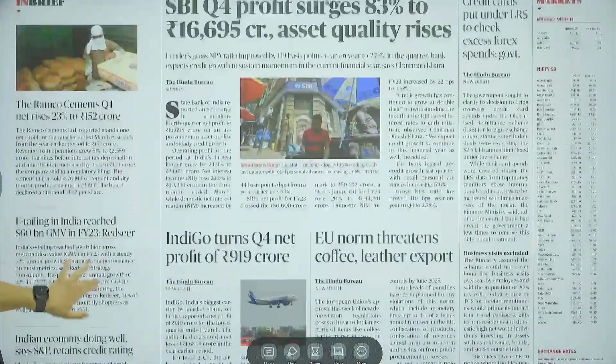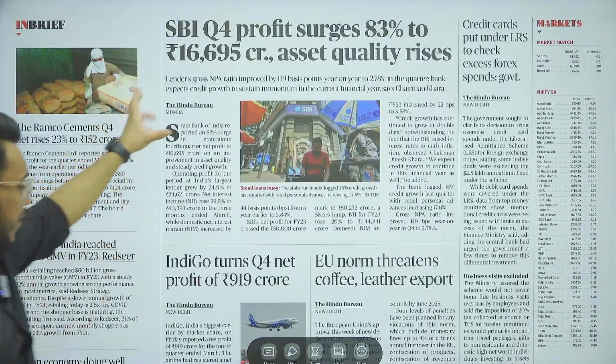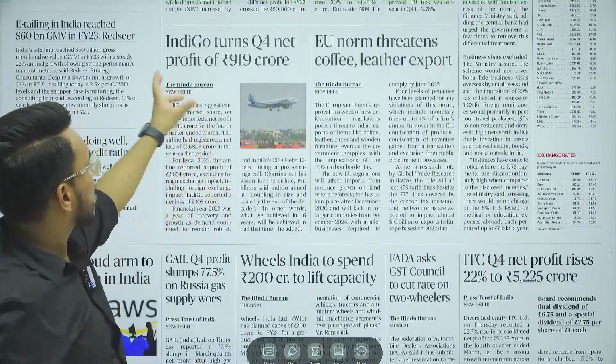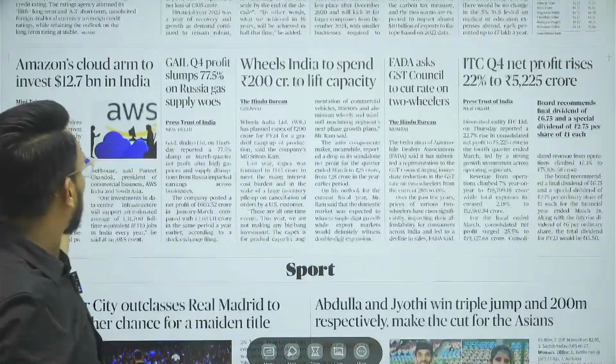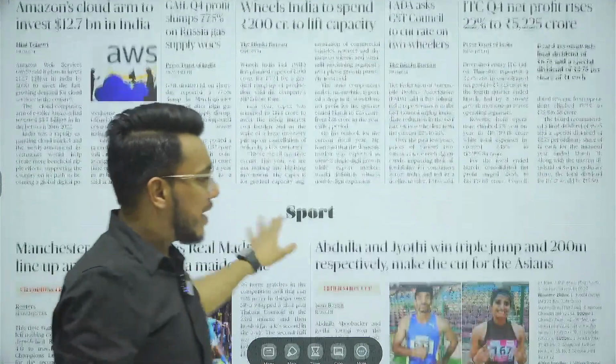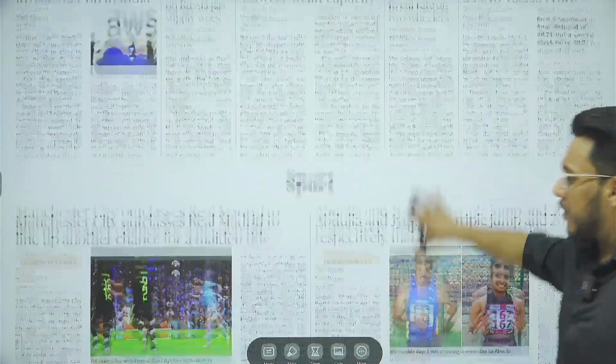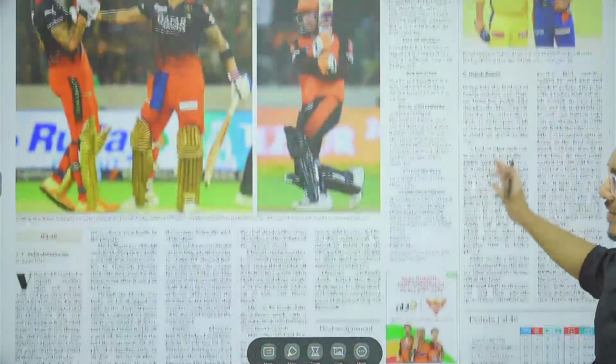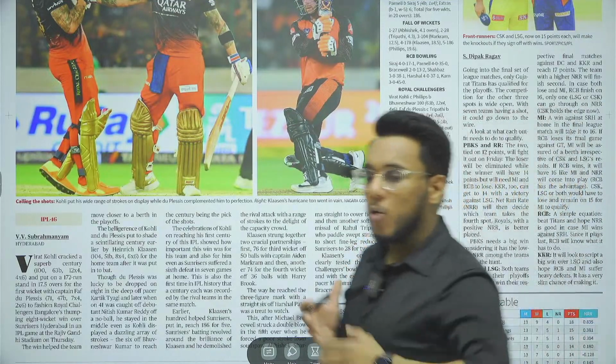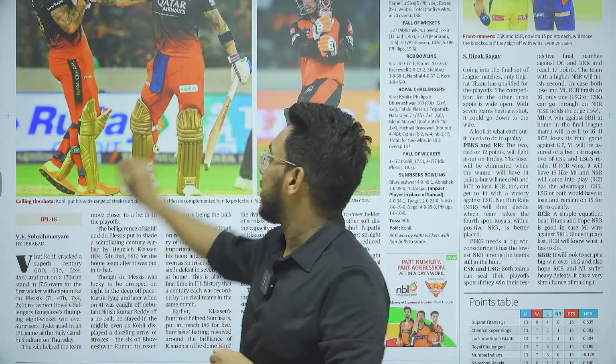Then further, coming to State Bank of India's Q4 profit, IndiGo's Q4 profit, and the corporate trends largely have been given here. So we don't have any very important article on the business page. Then we have the sports page. So this is, guys, the overview of the entire newspaper. Now let's discuss relevant articles for our examination one by one in detail.